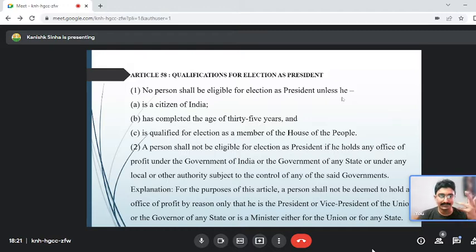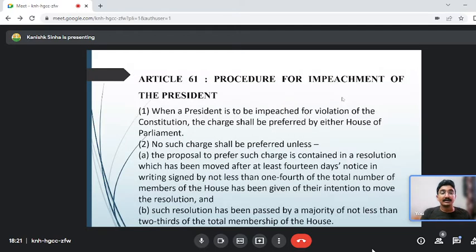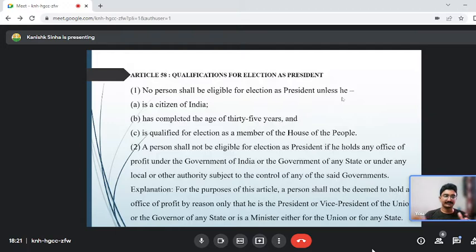So let's have some case laws, just for your example. It is not mentioned in the slide, just listen to me. If you take the example of Pranab Mukherjee, now Pranab Mukherjee was the chairman of some authority which was having the control of the government. Pranab Mukherjee was the president of India. He is not anymore among us, but he was the president of India, and he was the chairman of an authority of an office which was under the government of India.